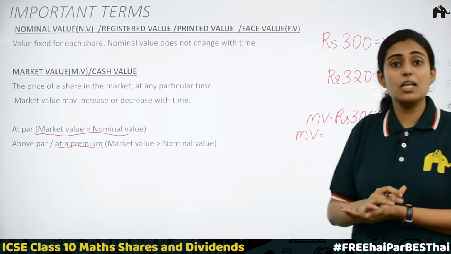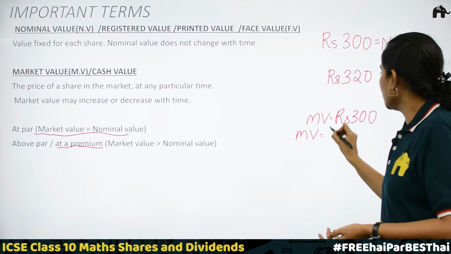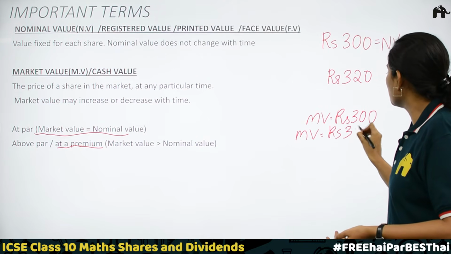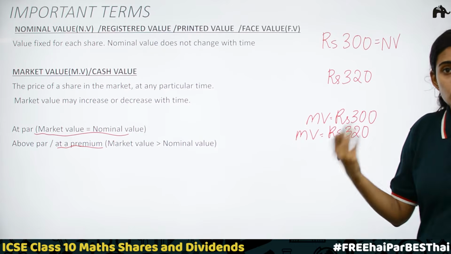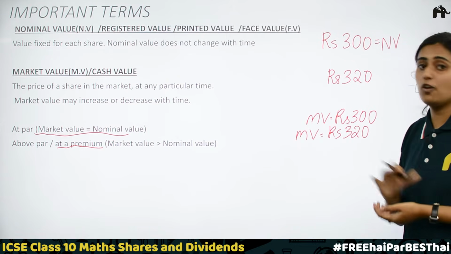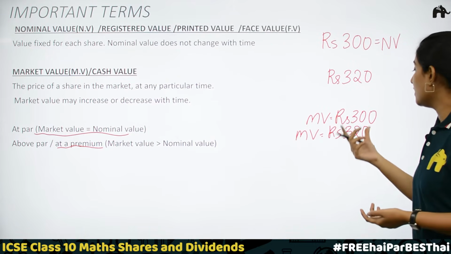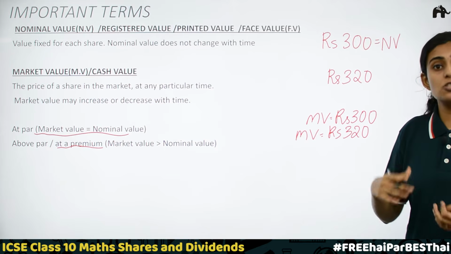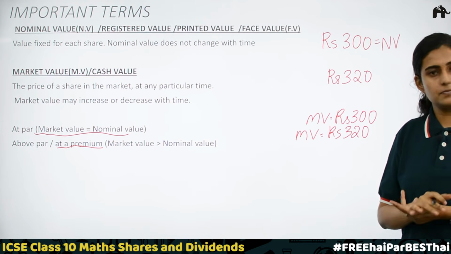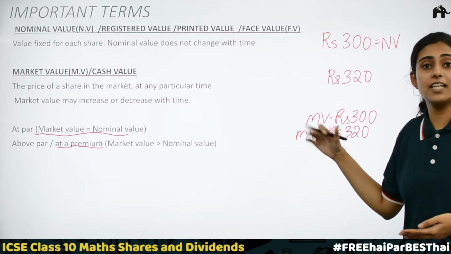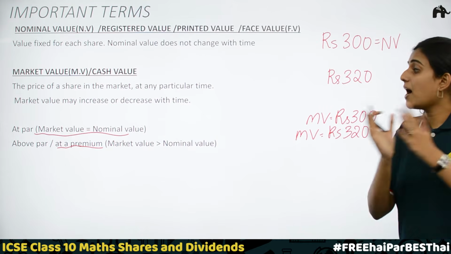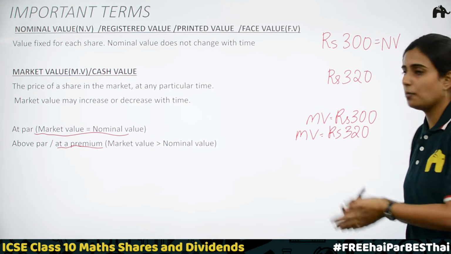They are adding a premium of 20 rupees. In that case, market value will be rupees 320. A new person who is ready to invest for his company will have to pay 320 rupees to become a shareholder. This is the case. Here the company is running at a profit and hence market value is greater than nominal value.